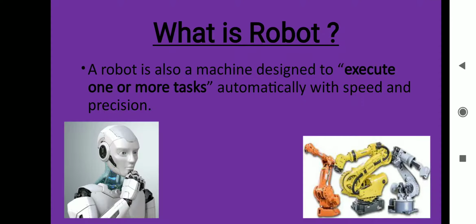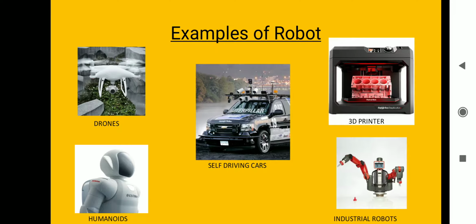Now let's see what robots are. A robot is also a machine which does one or more tasks. That is, it is able to do multiple work. They are able to sense, they are able to think, and they are able to understand. Here are some basic examples of robots.